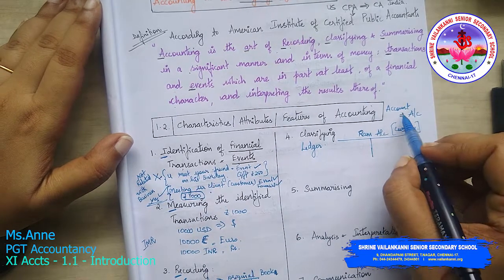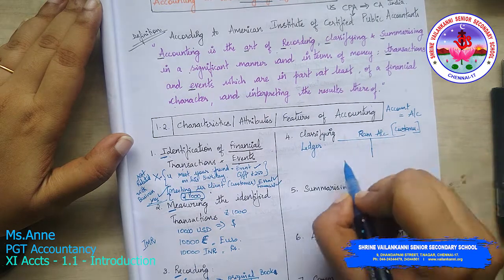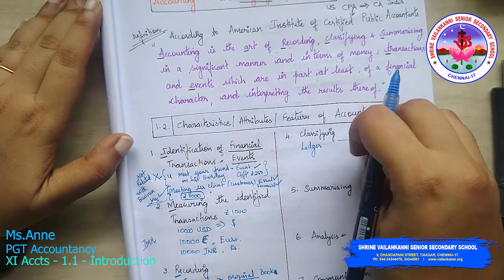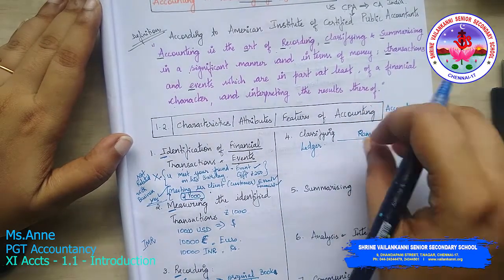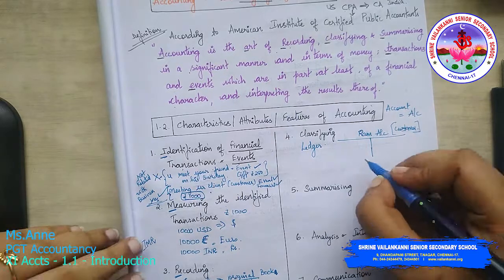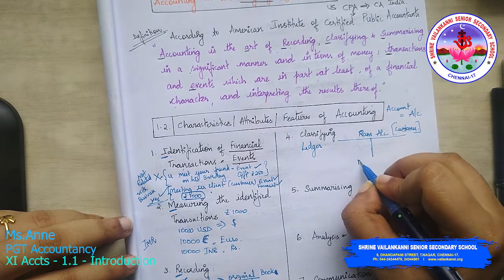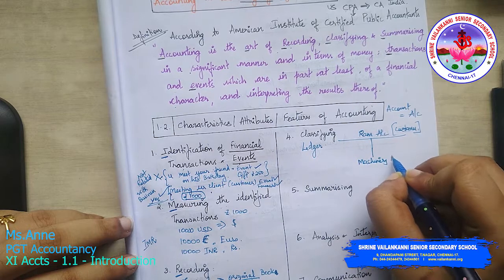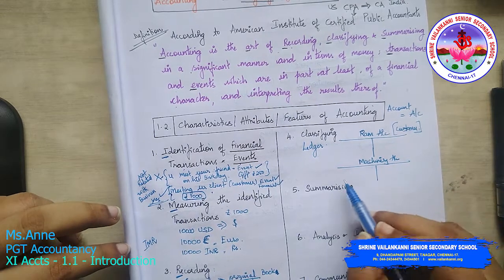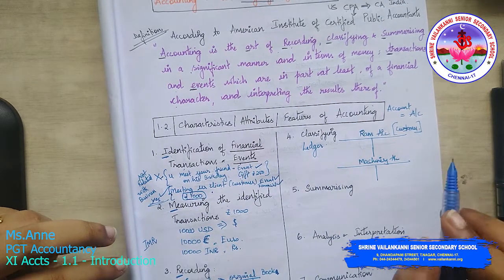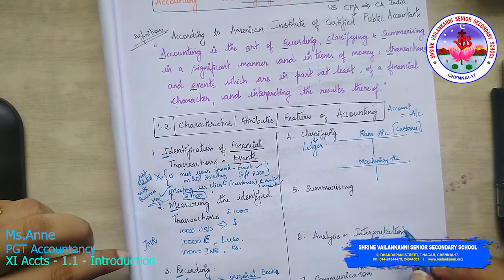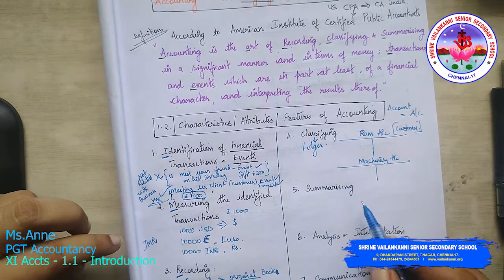Account is a place where you can classify transactions related with one particular person, thing, or any asset. Suppose for example you have a machinery account. Whatever is related with the machinery will be entered here. It will be classified here. So that is called ledger. So classifying in what aspect? It is the ledger aspect. Then you have summarizing. Now what is summarizing?